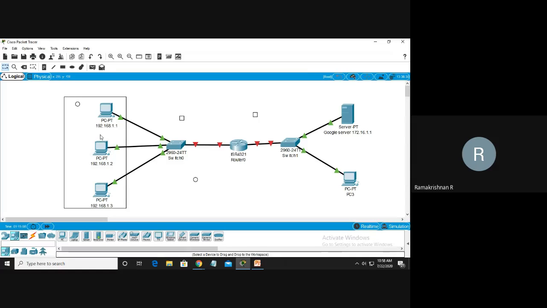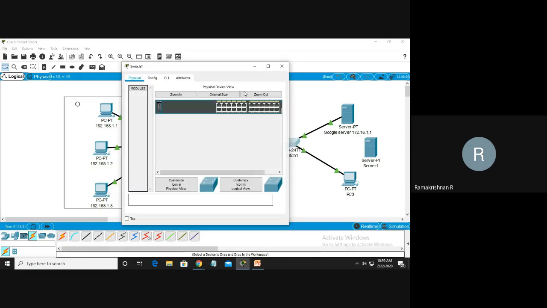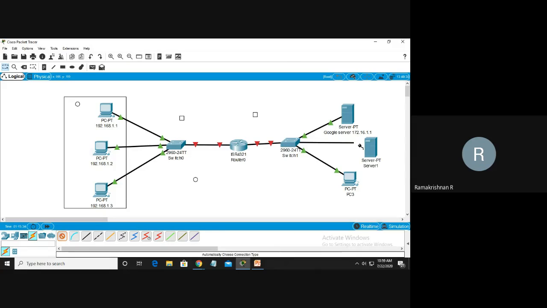Now you understand this is a different IP. 192.168 is one type of network, that is a CIC lab 1. This is another type: Google server or YouTube server or Facebook server, whatever it is. They are running on 172.16.1.1. If I put one more server, this one is a Facebook server, and it gets 172.16.1.2. I already said the IP address should be unique.